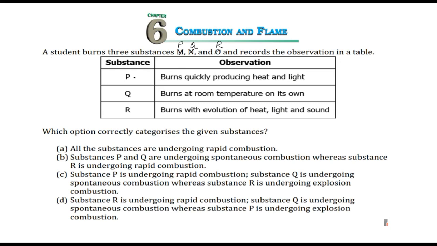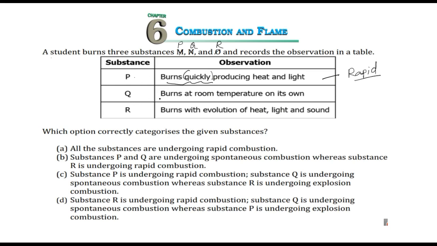So what happens to the P? P burns quickly, right? So look at this word, quickly, and producing heat and light. So what comes to your mind? That this combustion is a rapid combustion. Okay, so within a short span of time P burns.